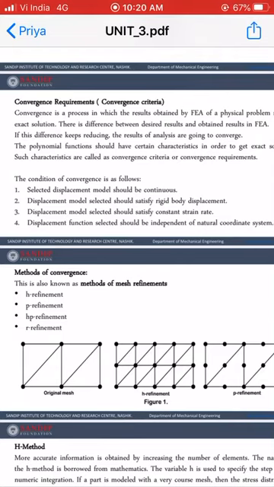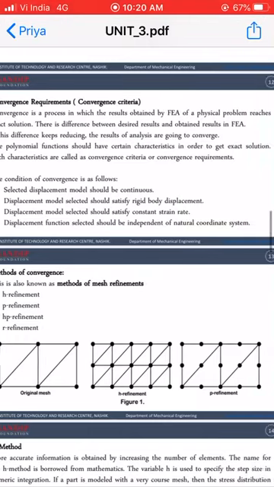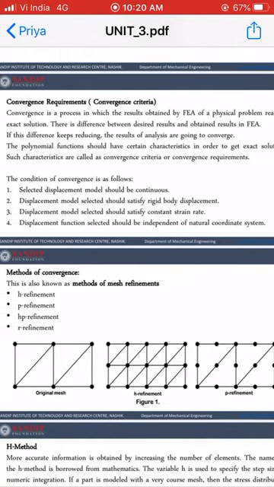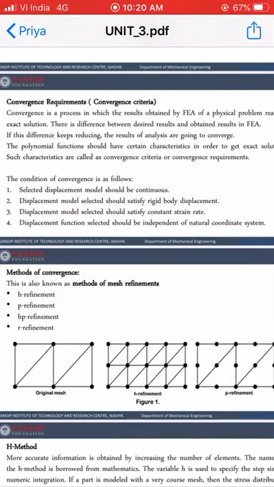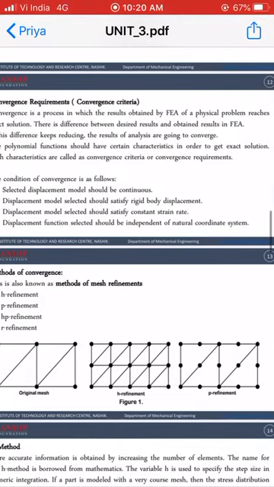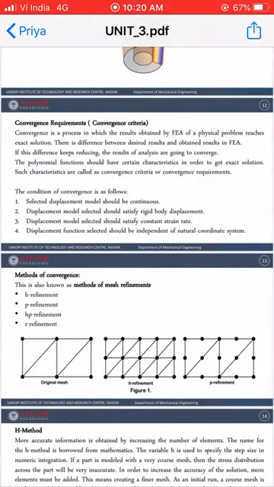We get these results by using these software, but the results obtained are not exact. These are approximate results. So the convergence process is one in which the results obtained by FEA of a physical problem converge toward the exact solution by using different approaches. Convergence is a process in which the results obtained by FEA of a physical problem reach the exact solution.